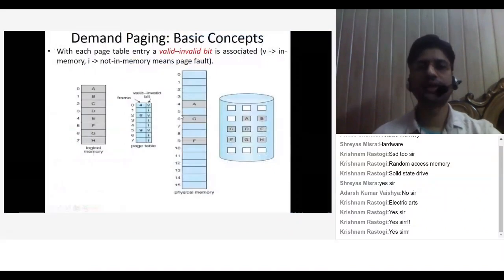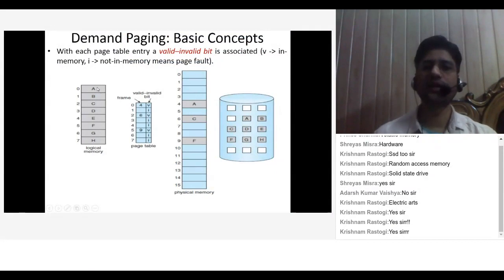Okay, so here you can see we have this backing store, and some processes A, B, C, D, E, F, G, H are placed in the backing store. We have this physical memory, a page table, and the logical memory. In logical memory, you can see the page numbers 0, 1, 2, 3, 4, 5, 6, 7, and you can think of the names like these processes A, B, C, D, E, F, G, H. Then there is a page table.